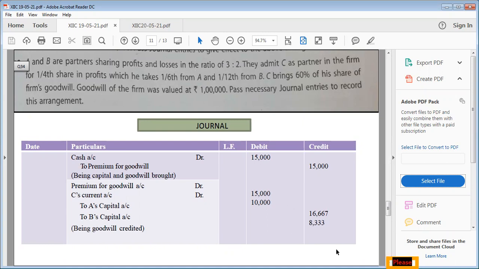Any doubt in this question? Yes. Any doubt? No, ma'am.